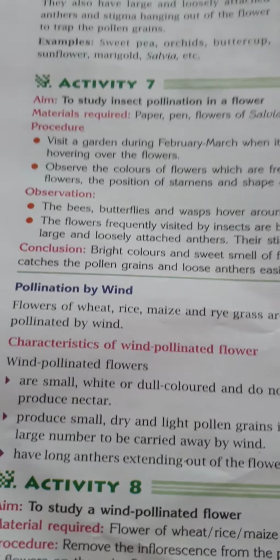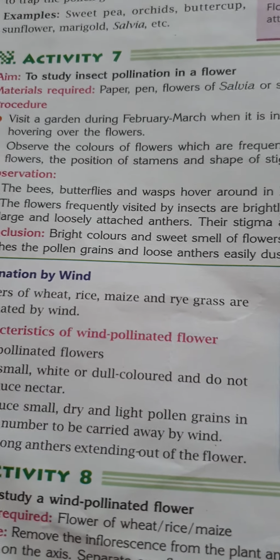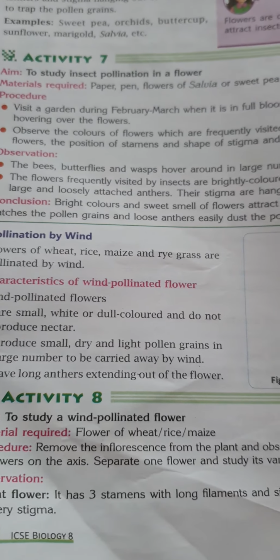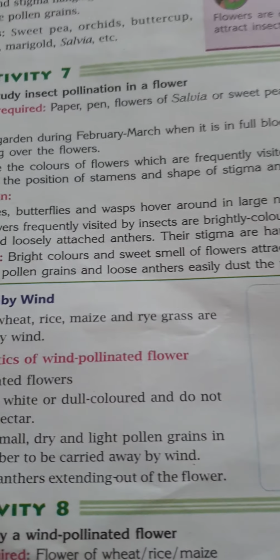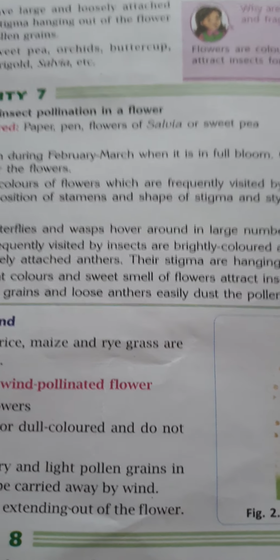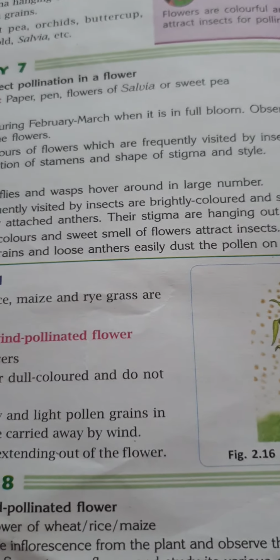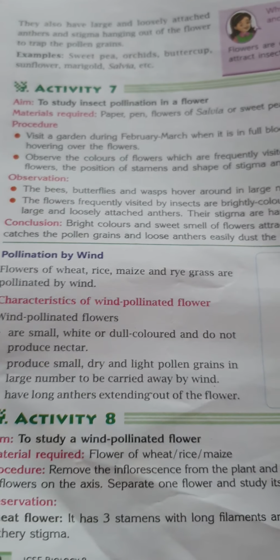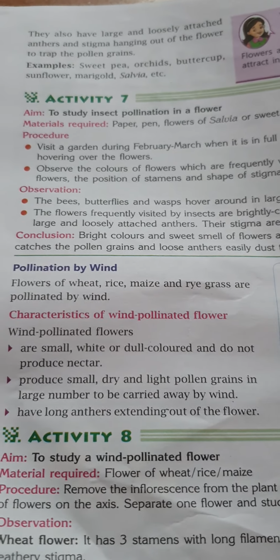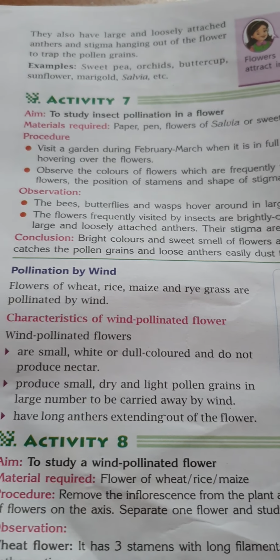Now there should be activity 7 to study insect pollination in flowers. Pollination by wind. Another name for pollination by wind is anemophily. In this, flowers of wheat, rice, maize and rye grass are pollinated by wind.